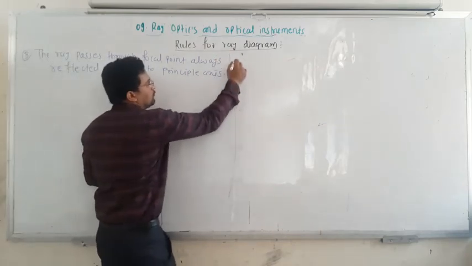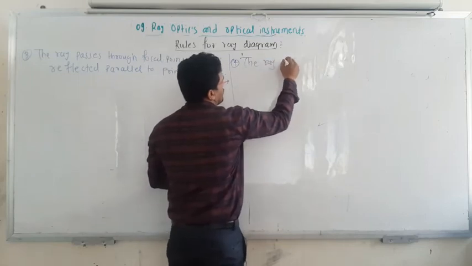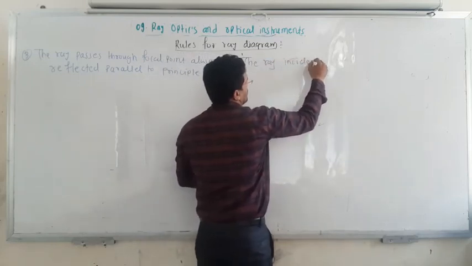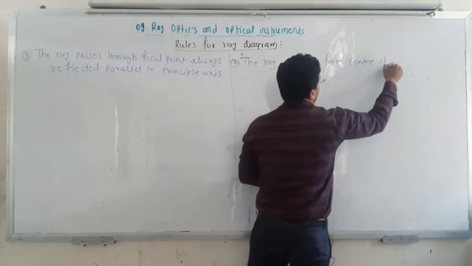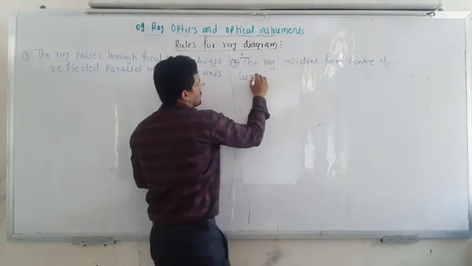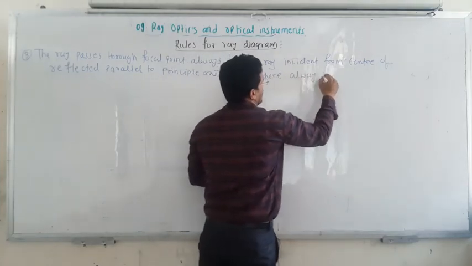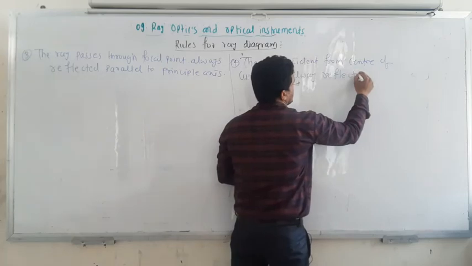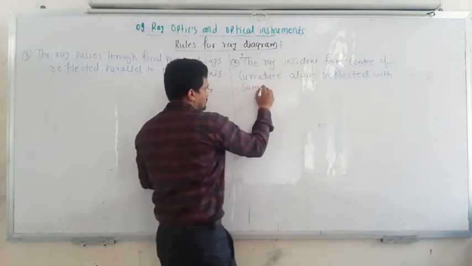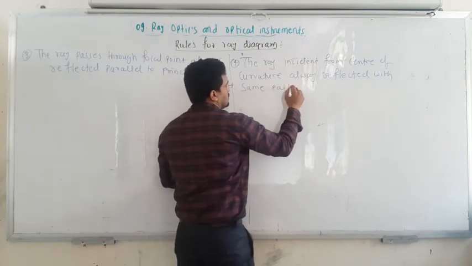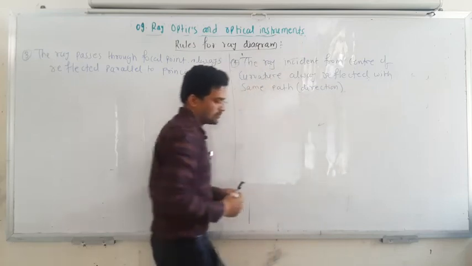And then the fourth one: the ray incident from the center of curvature is always reflected with the same path or direction. Okay, so these are the